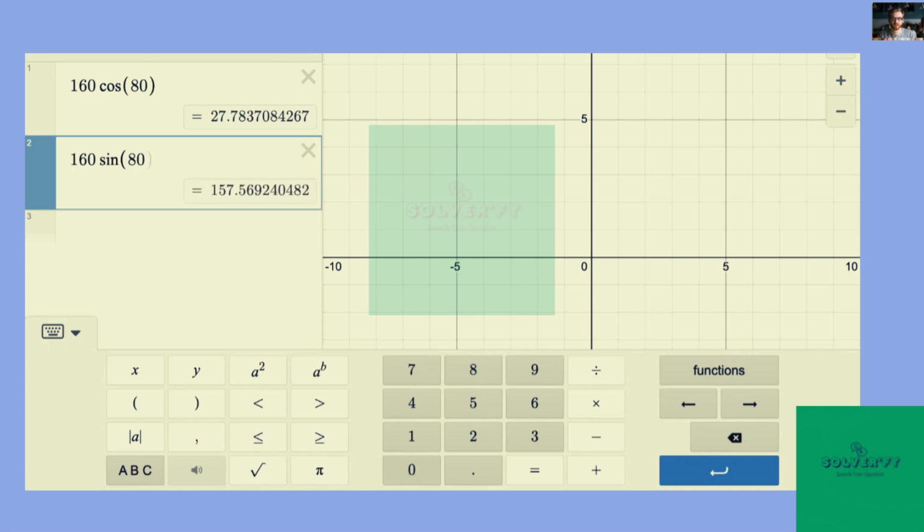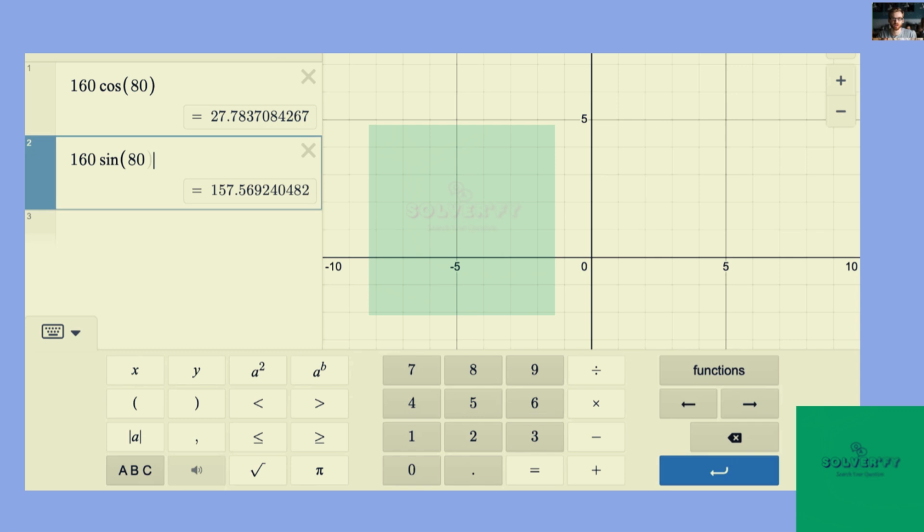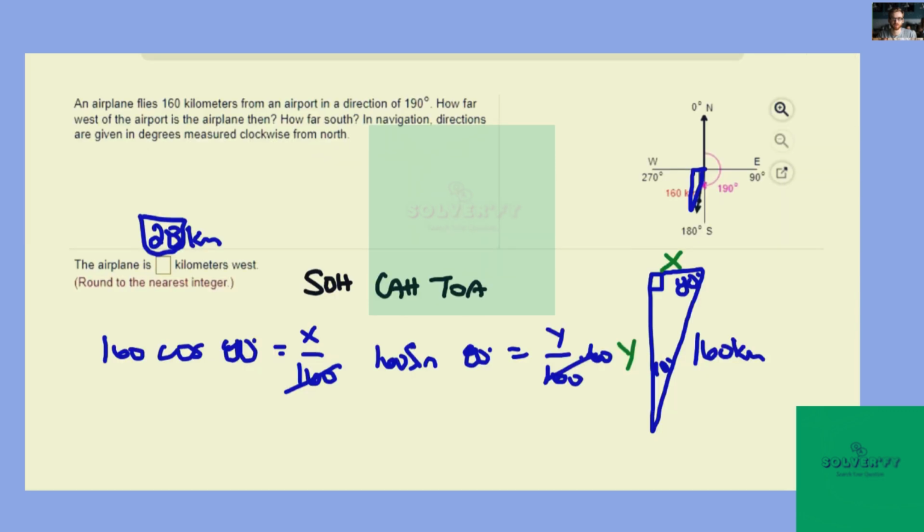To the nearest kilometer, the west amount would be about 28, and not degrees, 28 kilometers. And the south amount would be the y value, or about 156.